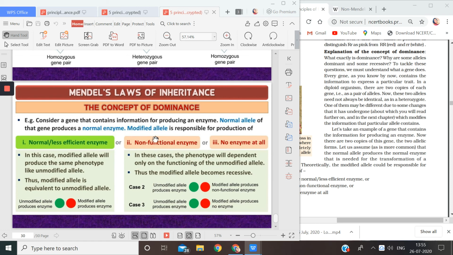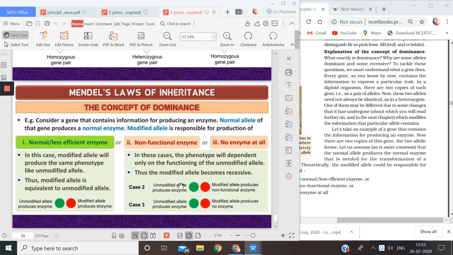Now, if this modified allele is producing an enzyme but this enzyme has no function, what will be the effect on the person? If a person has this allele, the enzyme is being made in the body but does no work, so the person will have some deficiency or some problem, because the enzyme is made but is non-functional. Or if no enzyme is made at all, the person will also have a problem, right.